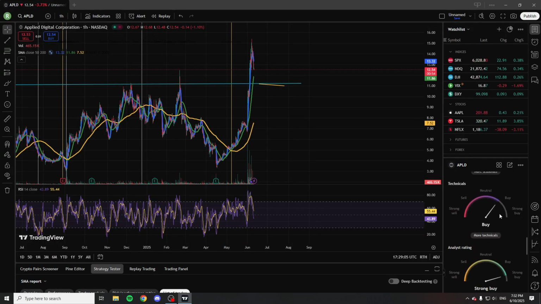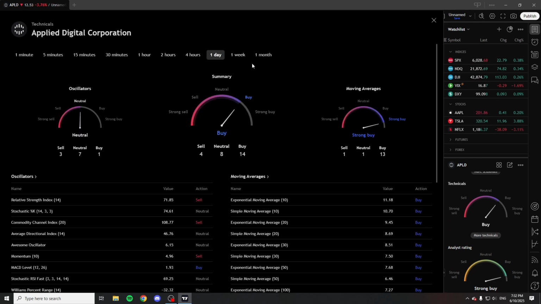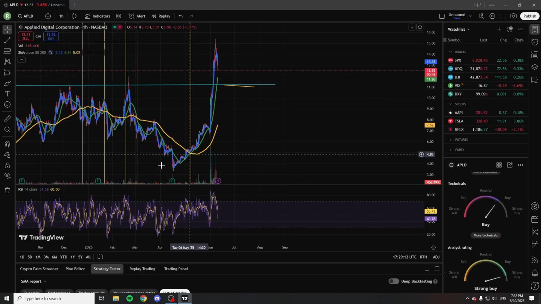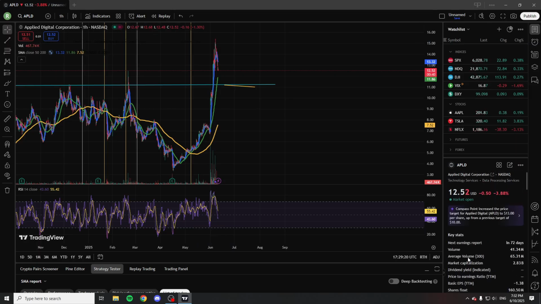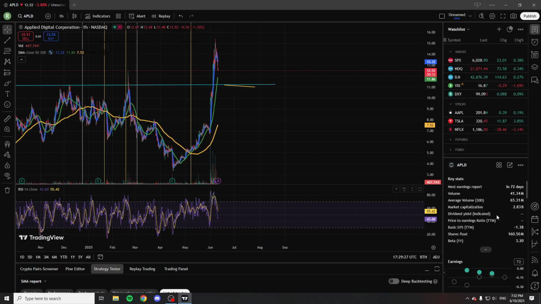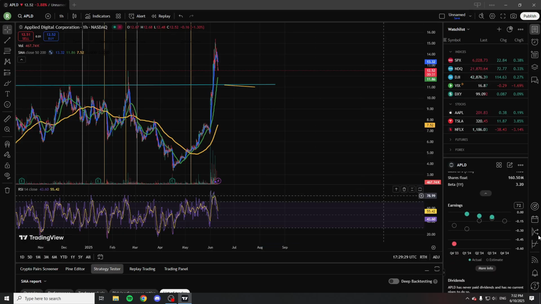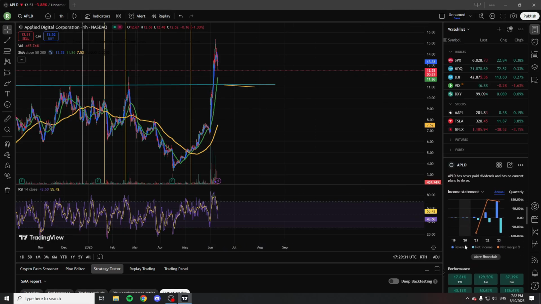Now, in the technicals, as you can see here, currently it's a buy for the day, and for the month it is a strong buy, and that is of course because, as you can see down here, we hit this bottom down here on 3, it increased all the way up to 15, which is 400%, so absolutely insane, and we are still 300% up from that price point at 12, almost because it was 3.3. So still we are up quite high in the price, but if people like me think it's going to increase in the future, well, chances are it's going to stay this high.